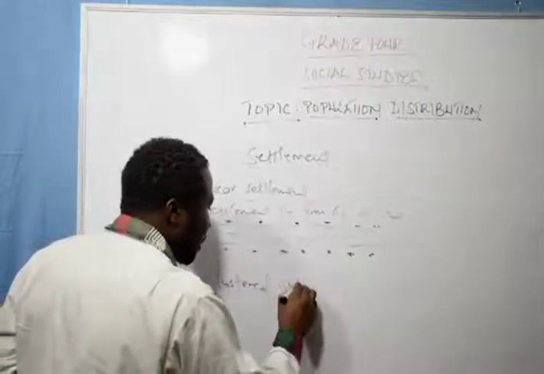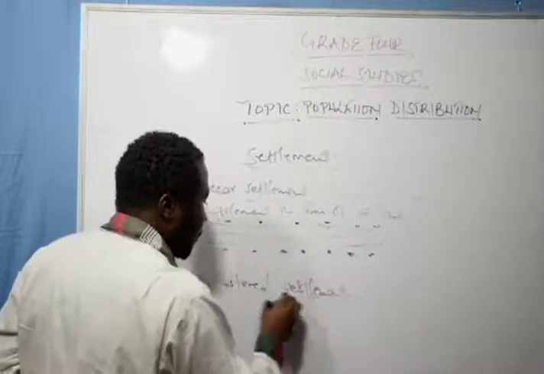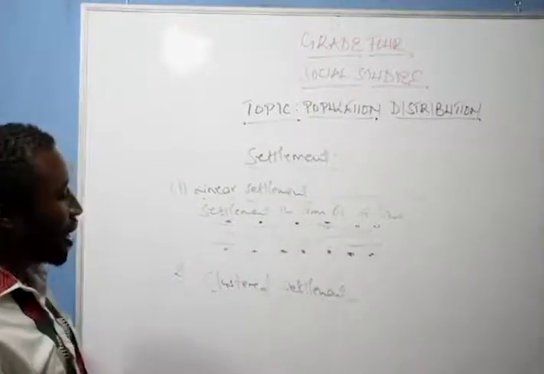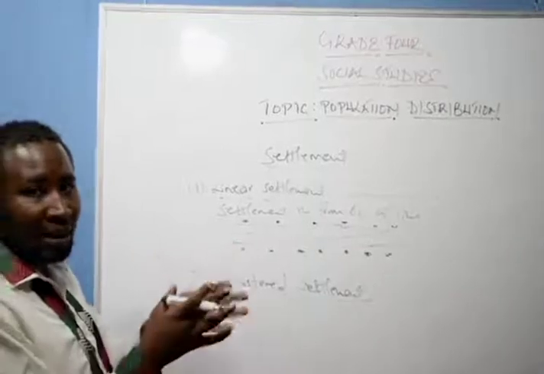Number 2, we have what we call clustered settlement. This is a type of settlement whereby we have too many people in a certain region.